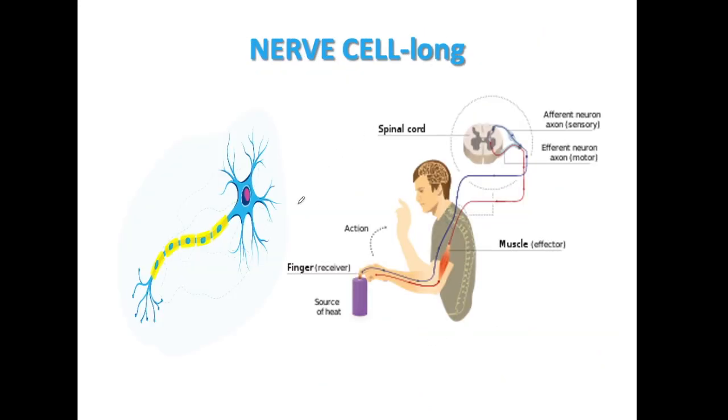Next, nerve cell. Nerve cell is long in shape so that they can conduct impulses or signals to the brain from your sense organs and vice versa. For example, if you touch an object which is very hot, so you pull your hand back, right? So the reason is that your hand sends message to your brain via CNS and your brain sends message back to your hand that this object is too hot, please leave it fast. So it takes less than microseconds. This work happens so quickly.